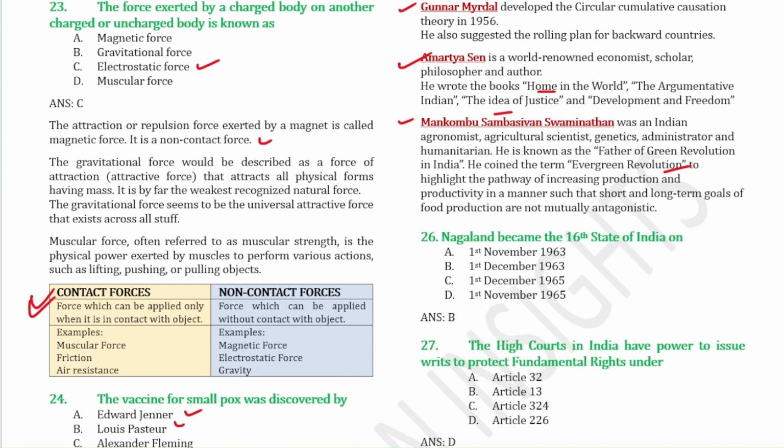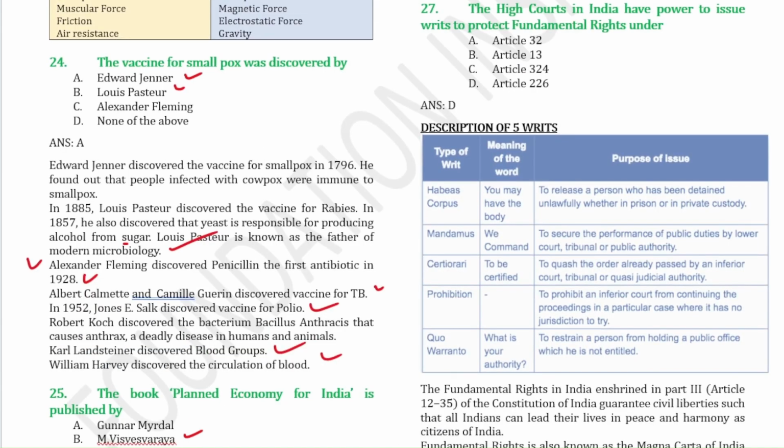Nagaland became the 16th state of India on 1st December 1963. Next question, the high courts in India have power to issue writs to protect fundamental rights under Article 226. There are 5 types of writs: habeas corpus, mandamus, certiorari, prohibition, quo warranto. You have to know the meaning of these words, and you also have to know the purpose of issue, so you can go through this table.